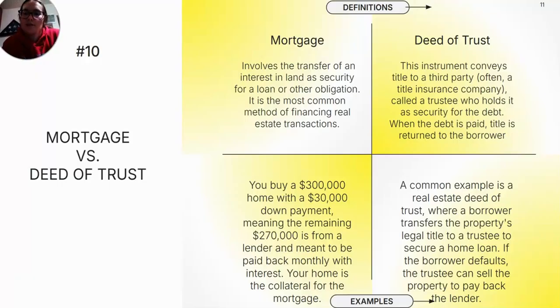A deed of trust is an instrument that conveys title to a third party, often a title insurance company, called a trustee, who holds it as security for the debt. When the debt is paid, title is returned to the borrower. A common example is a real estate deed of trust where a borrower transfers the property's legal title to a trustee to secure a home loan. If the borrower defaults, the trustee can sell the property to pay back the lender.